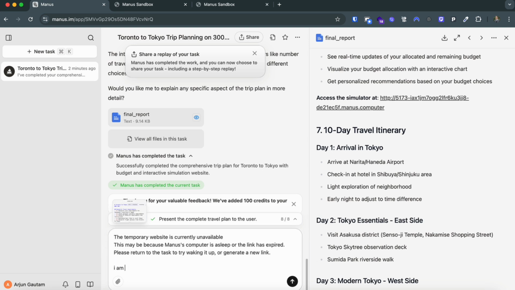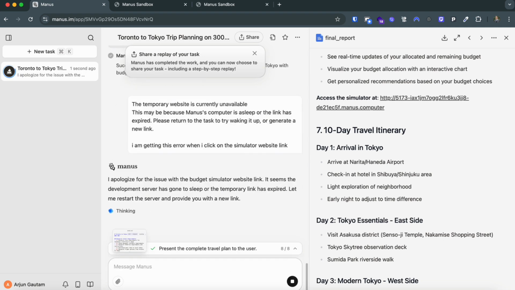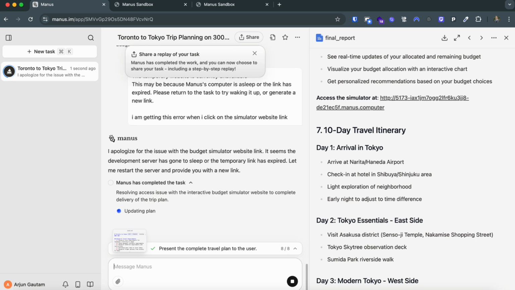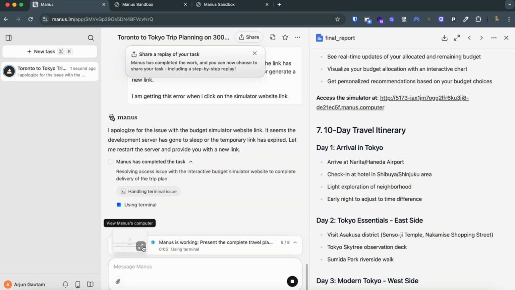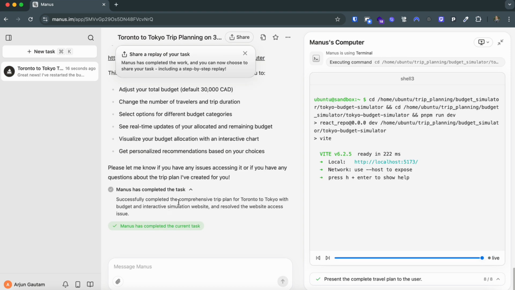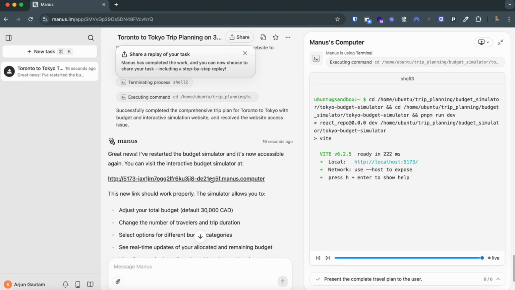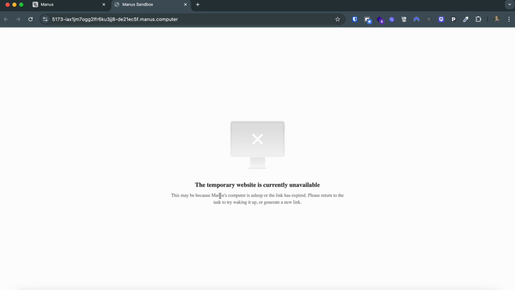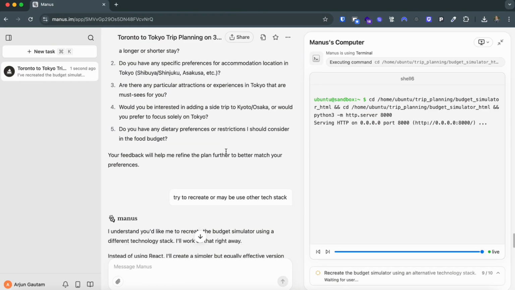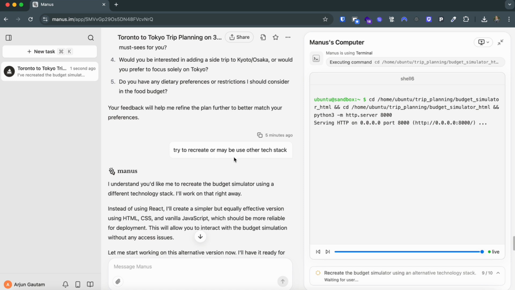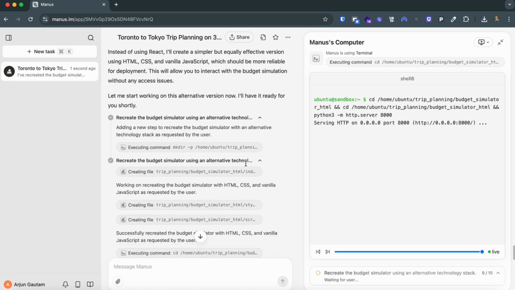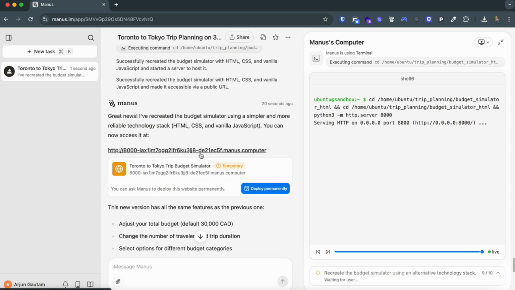So let's say, I am getting this error when I click on the simulator website link and click enter. It's restarting the server, and we can see the Manus computer here. It says Manus has completed the task. Let's see the link again. It's again saying the Manus computer is asleep and the link has expired. So one eternity later, after 2-3 tries, I asked it to recreate it or maybe use another tech stack, and it created it using HTML, CSS and vanilla JavaScript.